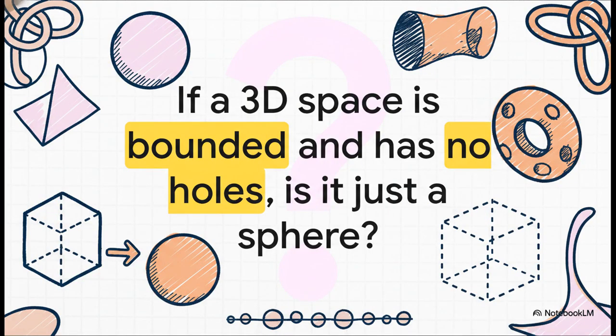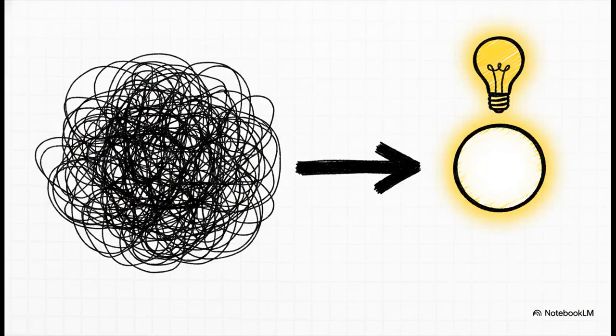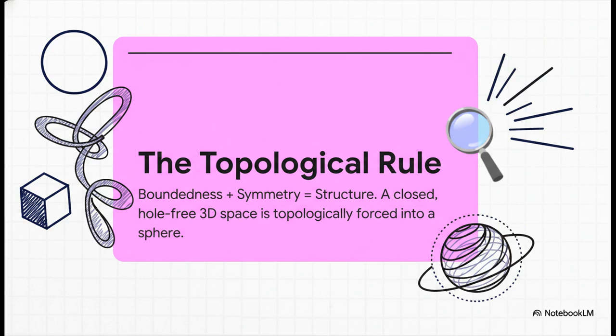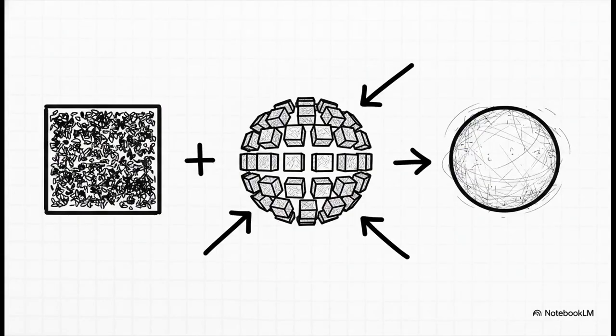This brings us to a huge question in topology, famously known as the Poincare conjecture, a real head-scratcher. And after nearly a century, the brilliant Grigori Perelman proved it. The answer was a resounding yes. And his proof showed something incredible. If you combined boundedness with symmetry, you literally force a specific structure. So, how do we connect the universe's tiniest pixel size with its required fundamental shape?